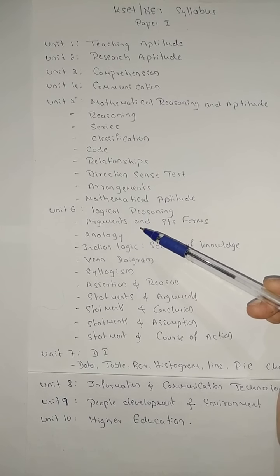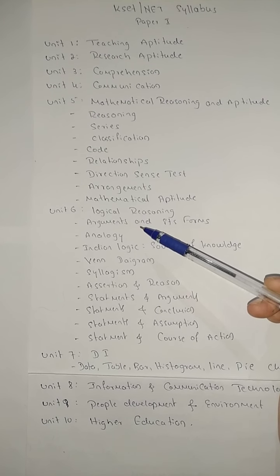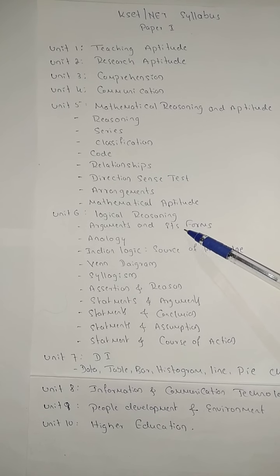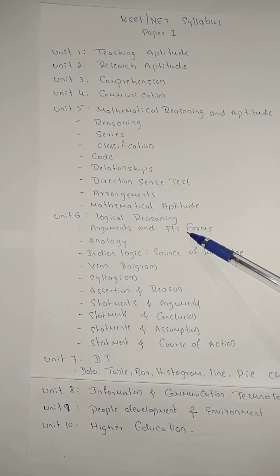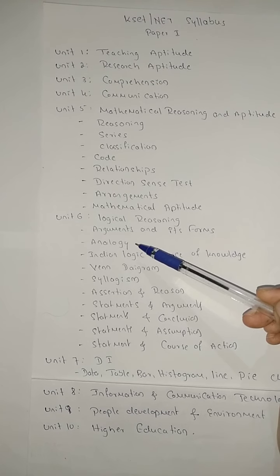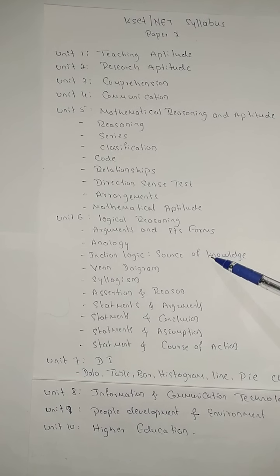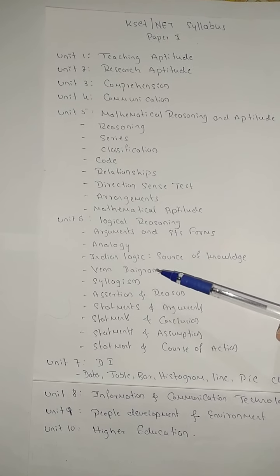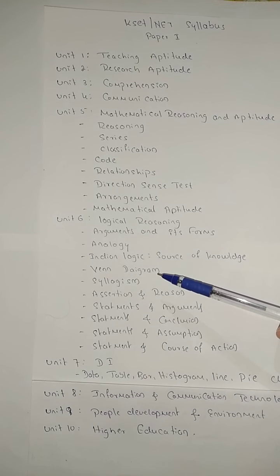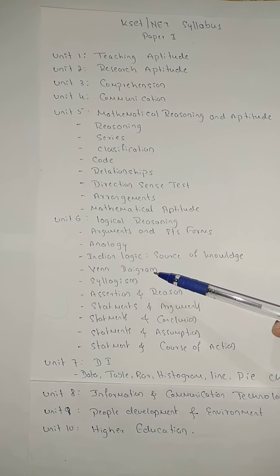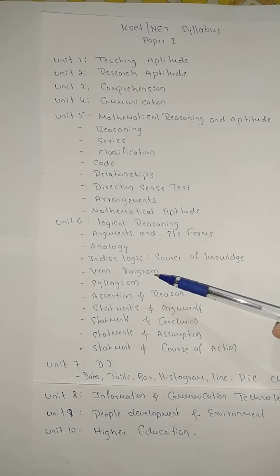So here, logical reasoning. Okay, logical reasoning. First we have to study the arguments and their forms. Next, analogy. Next, Indian logic, source of knowledge. This is a new topic which was added recently. Then Venn diagram. Venn diagram means circles. We have to draw circles to know the validity, all those things.